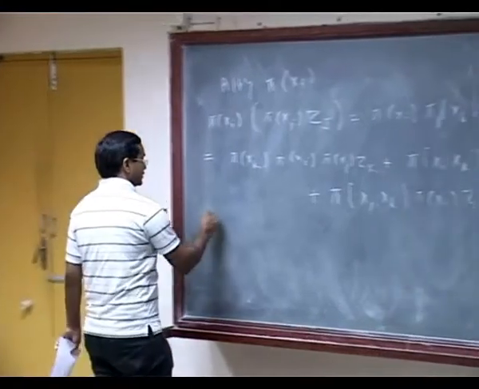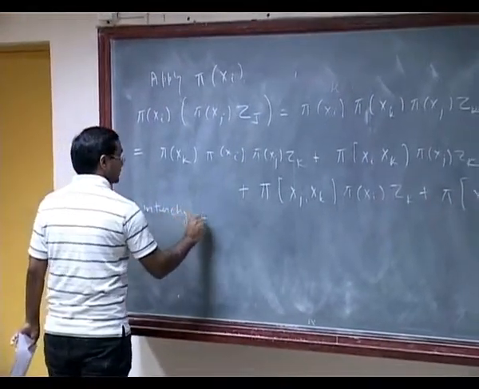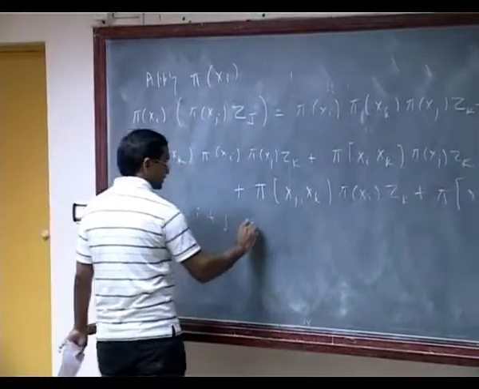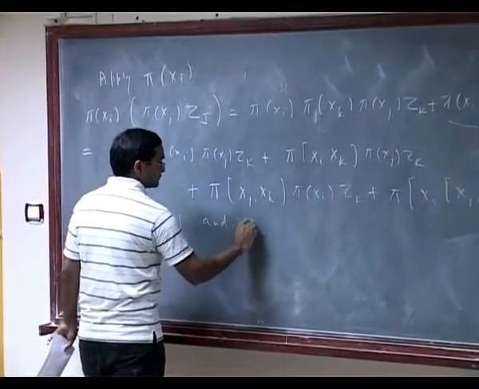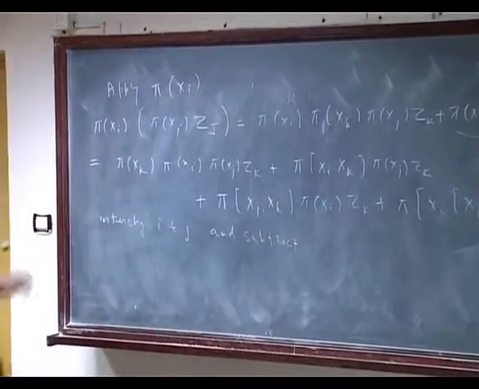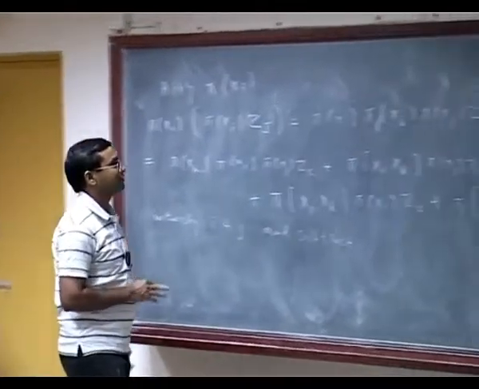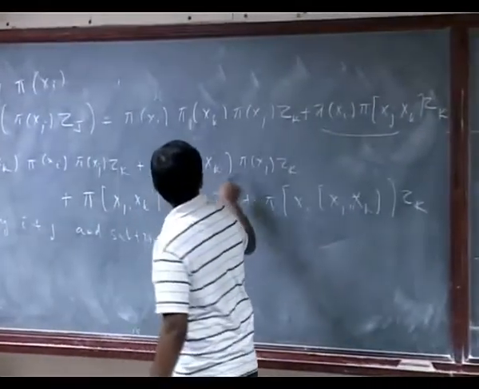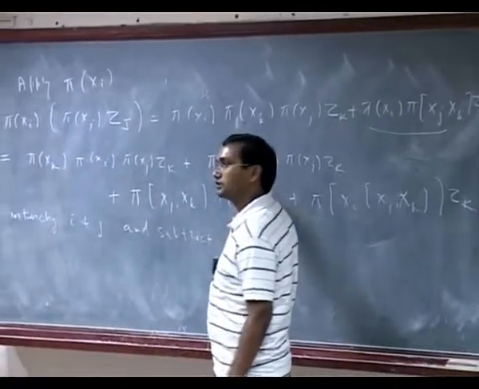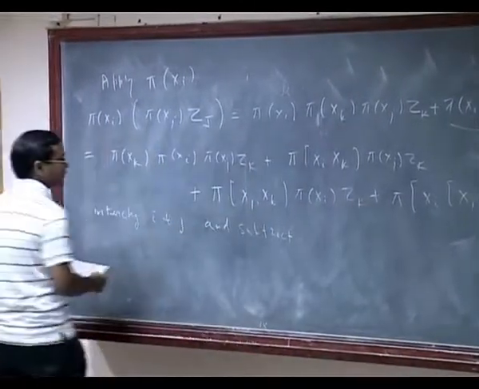So interchange i and j and subtract. So many of these things will get cancelled, because if you change i and j, you will see that you get, for example, here you change i and j, then you get this expression. So these two things will get cancelled. So you see that we'll get roughly what we want.